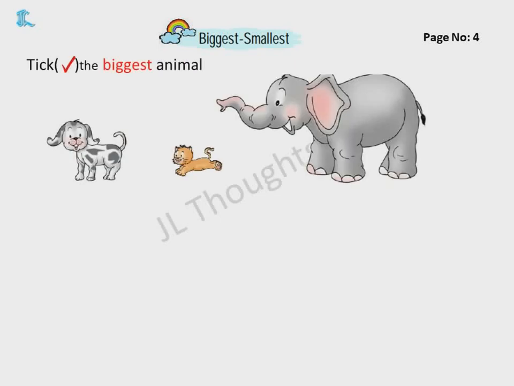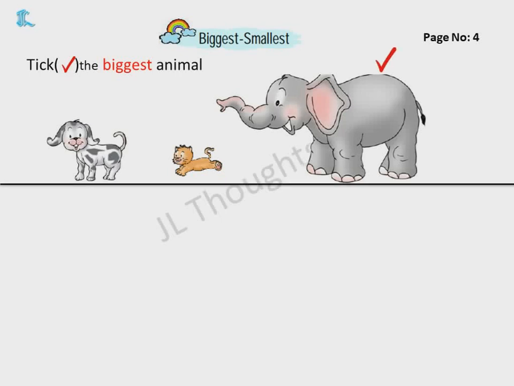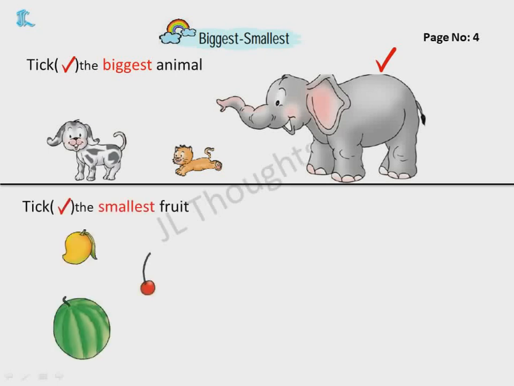Now the next question. Tick the biggest animal. Which is the biggest animal? You tell me which is the biggest animal? Elephant is the biggest animal here. Yes or no? Big, bigger, biggest. Now next one, take the smallest fruit. Which fruit is smallest here? The cherry is the smallest fruit here.